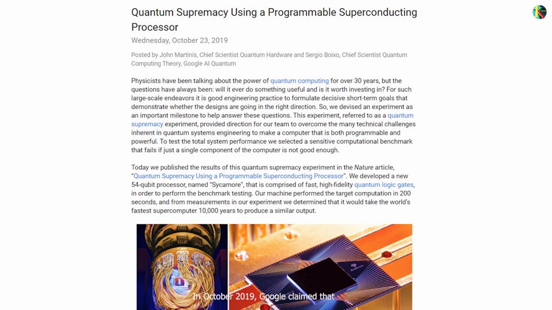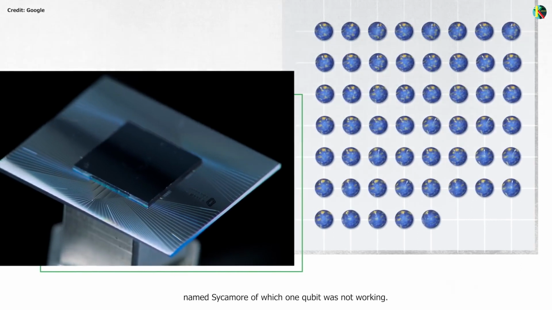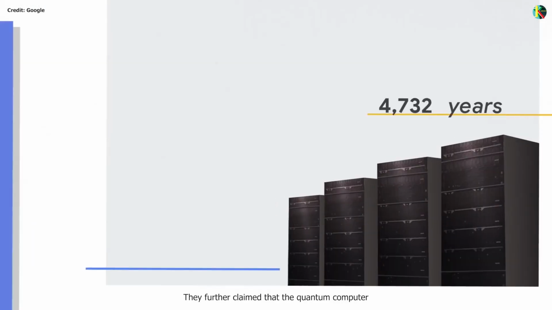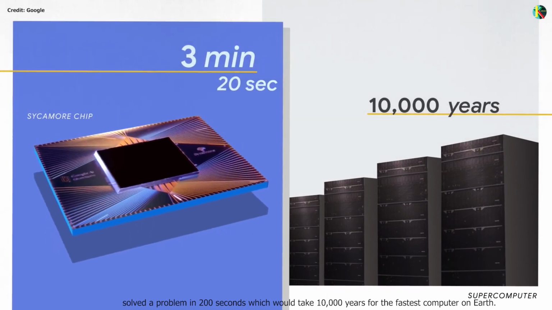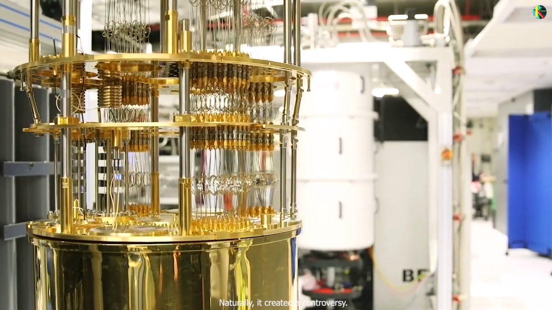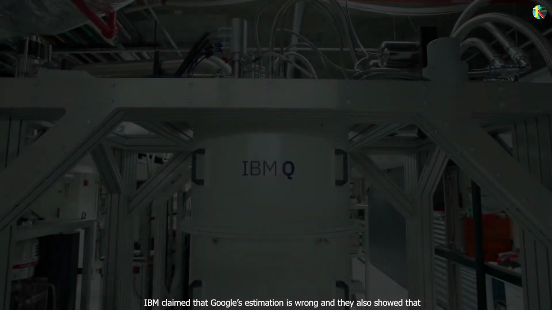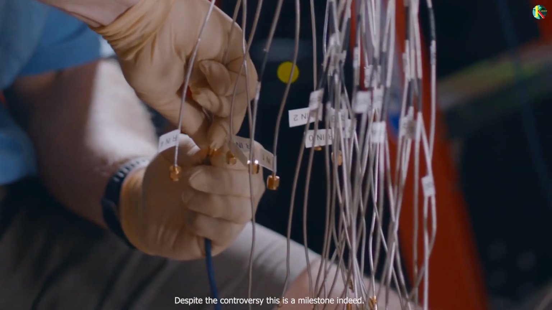In October 2019, Google claimed that they had achieved quantum supremacy by using their 54-qubit processor named Sycamore, of which one qubit was not working. They further claimed that the quantum computer solved the problem in 200 seconds, which would take 10,000 years for the fastest computer on Earth. Naturally, it created a controversy. IBM claimed that Google's estimation is wrong and they showed that it would take 2.5 days and not 10,000 years for the fastest supercomputer to solve that particular problem. Despite the controversy, this is a milestone indeed.